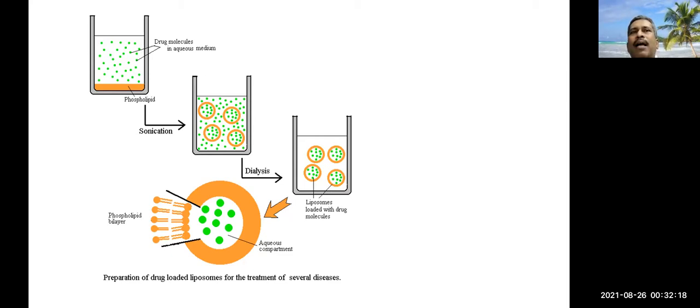A liposome is a kind of specialized lipid vesicle composed of a phospholipid bilayer and water inside. The same model we can apply upon homeopathic medicines, because homeopathic medicines also contain alcohol.